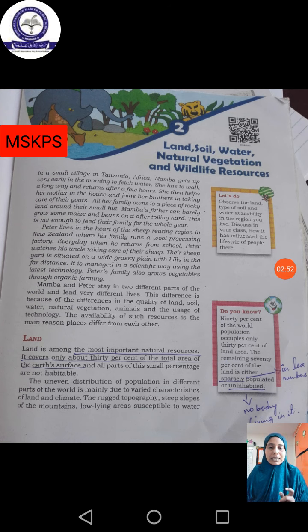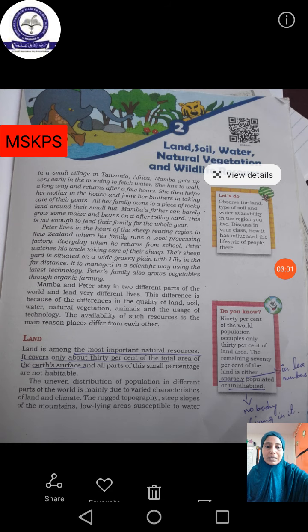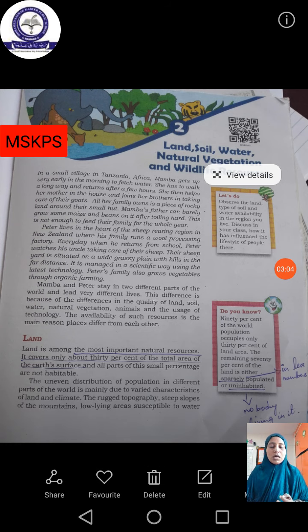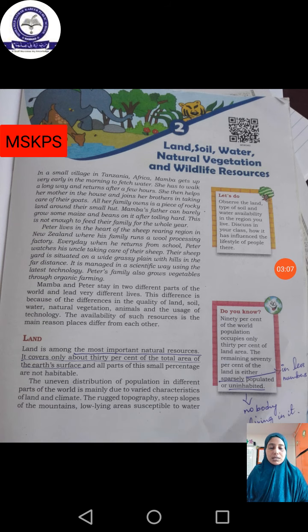For example, a forest area is not conveniently used by all human beings or all living beings, isn't it? Domestic animals cannot live inside the forest, and it is not convenient for human beings to live inside the forest. But at the same time, a few people like tribal people and wild animals are able to live inside the forest. So that is known as sparsely, less in number. They live there, but there is no high population, only a small number of people live there. That is known as sparsely populated.